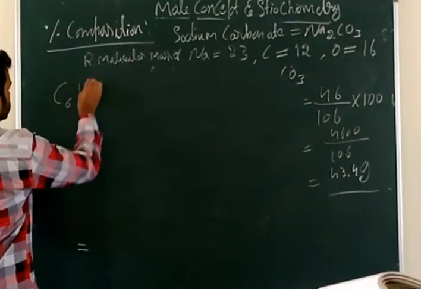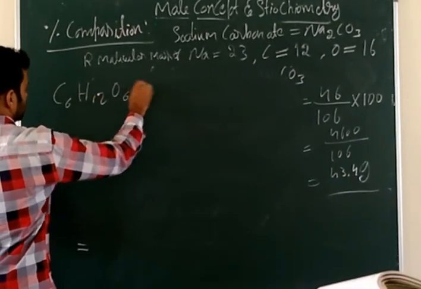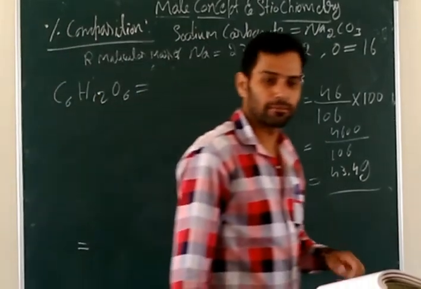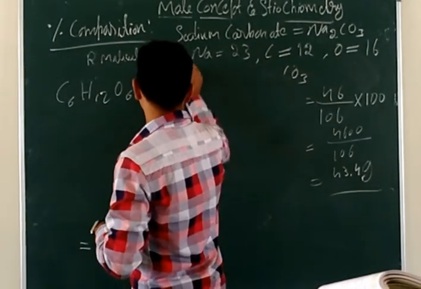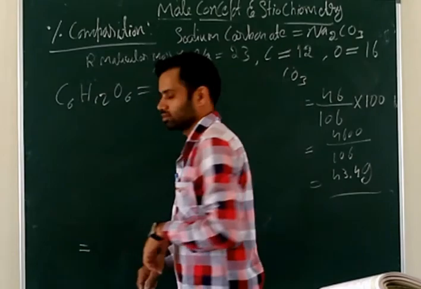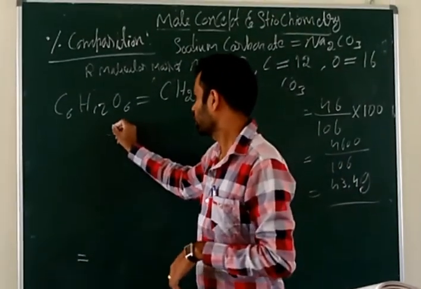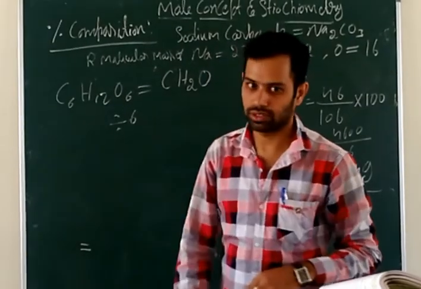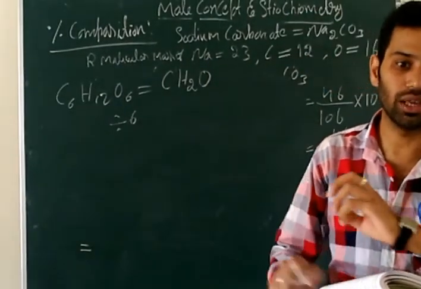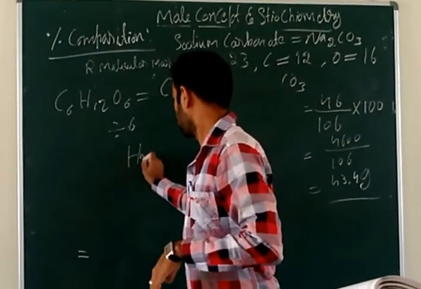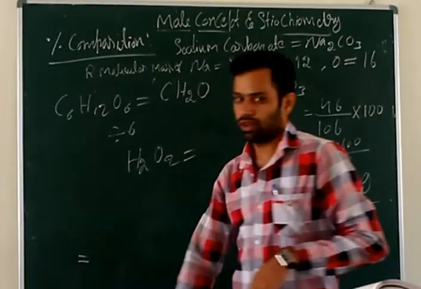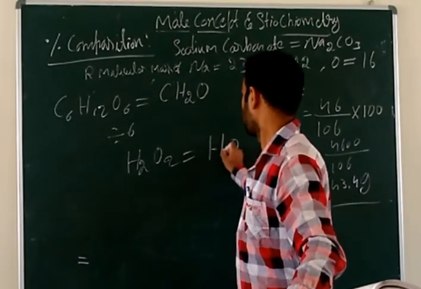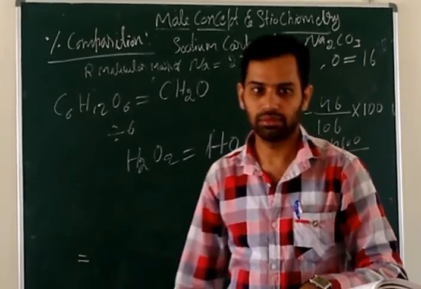C6H12O6. Can you tell me the empirical formula of glucose? CH2O. Just divide by 6, and we get CH2O. That's it. That is the shortest formula. Similarly, H2O2, hydrogen peroxide. What is the empirical formula? HO. We already know this one. Is it?